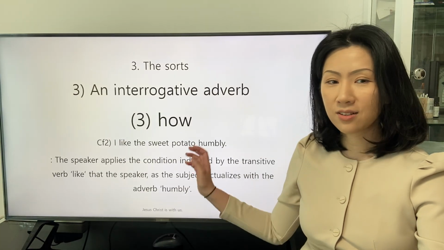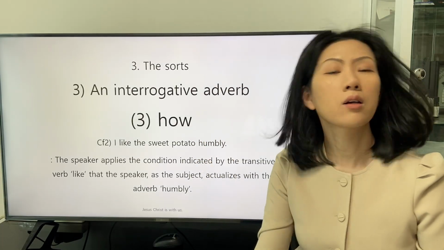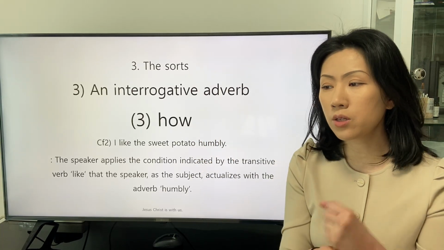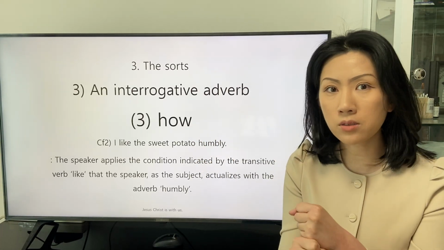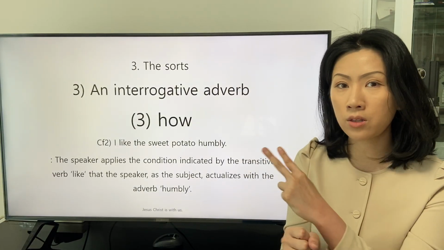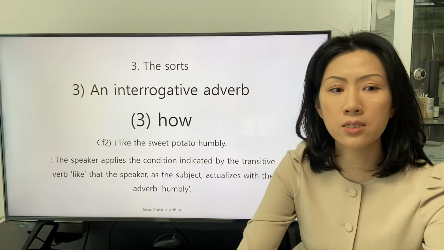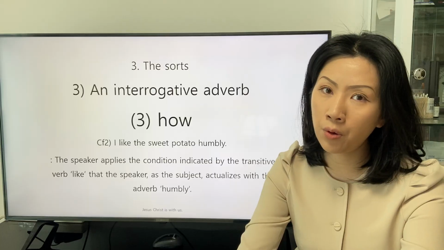The second example, the second possible response is stated in the second conference. I like the sweet potato humbly.